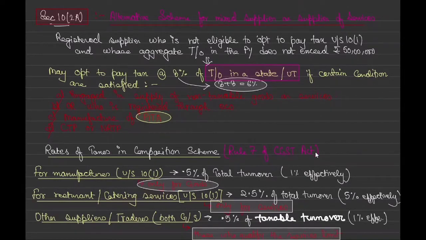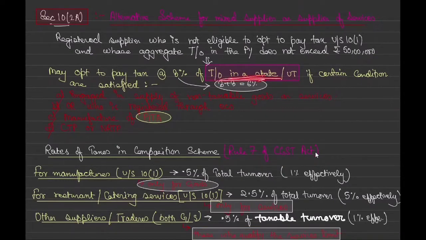If their aggregate turnover in the previous year does not exceed 50 lakh, they can opt to pay tax under this section. They may opt to pay tax at the rate of 3% of turnover in a state or union territory. Hold your breath. What is this turnover in state or UT? Because till now we were only discussing aggregate turnover.